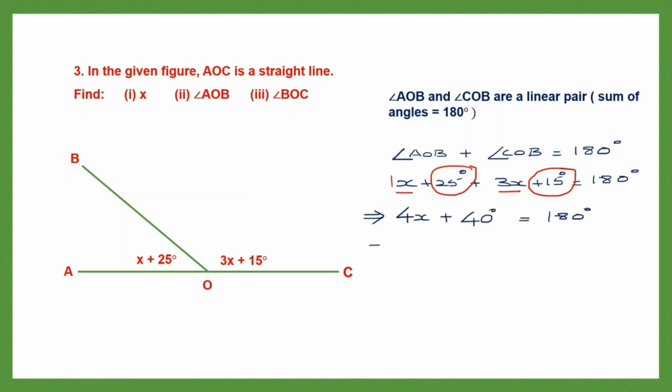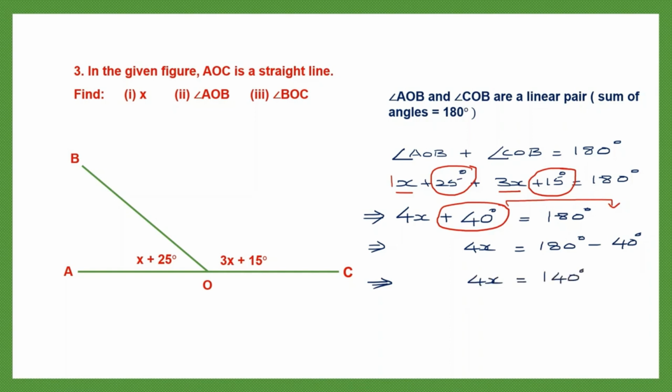Now let's keep only 4x on the left hand side. 4x, and on the right hand side we already have 180 degrees. Now I'm going to move this 40 degrees from the left hand side to the right hand side. So that becomes minus 40 degrees. Plus becomes minus. So now what is the value of 4x? 4x is equal to 180 minus 40, which is 140 degrees.